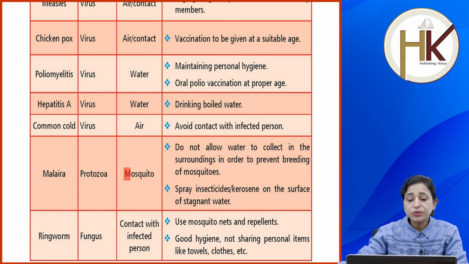Malaria: protozoa, mosquito. Do not allow water to collect in the surroundings in order to prevent breeding of mosquitoes. Spray insecticides and kerosene on the surface of stagnant water. Use mosquito nets and repellents. Next disease is ringworm: fungus, transmitted by contact with an infected person. Preventive methods are good hygiene and not sharing personal items like towels, clothes, etc.